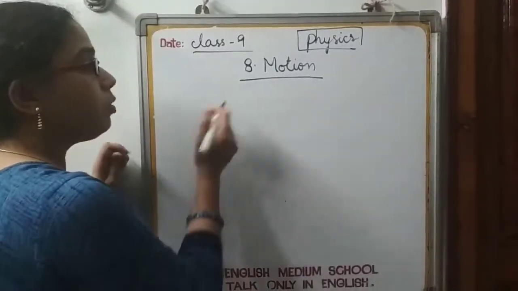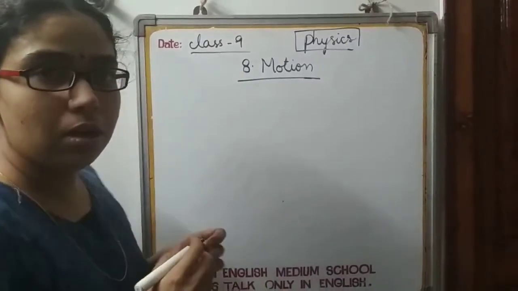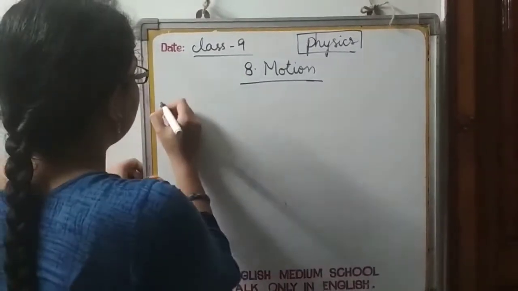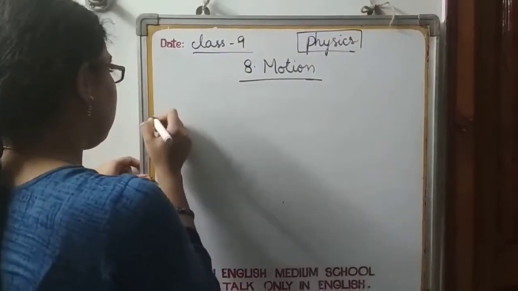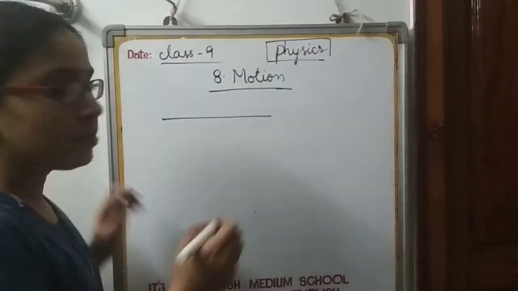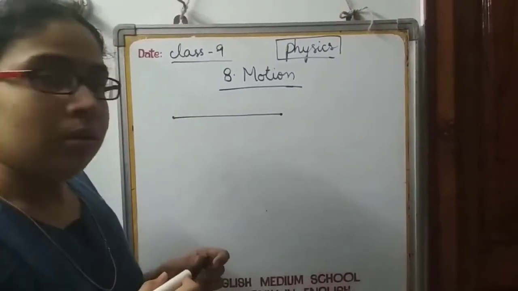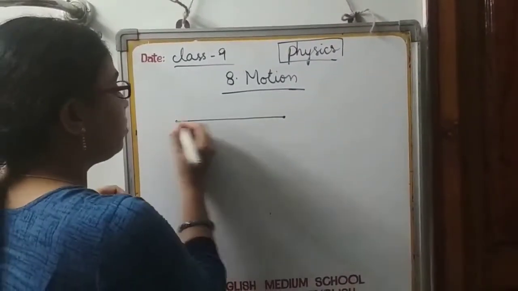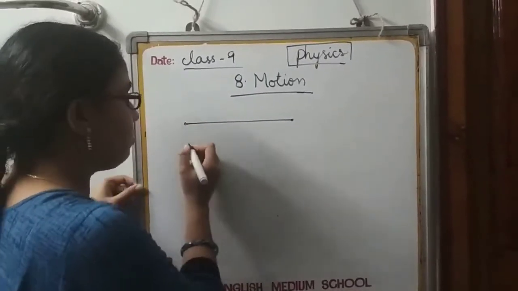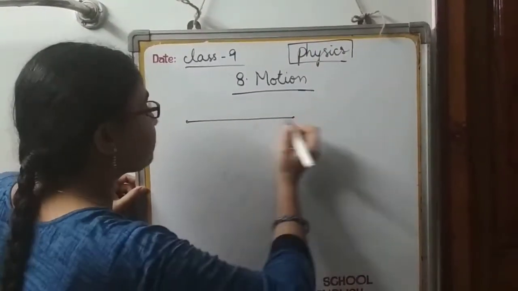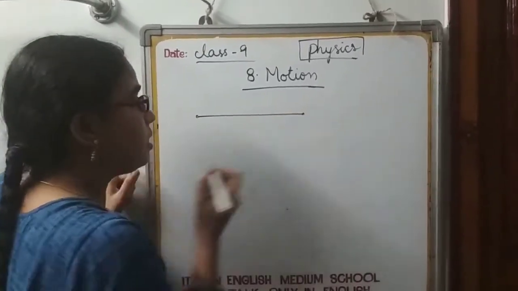Now I am going to explain the other topics, the continuity of the velocity topic. That means what are the different types of velocities. So before discussing that, I am going to explain an important point about velocity.